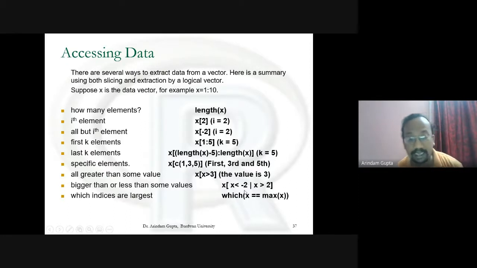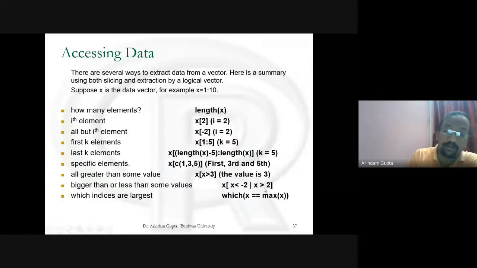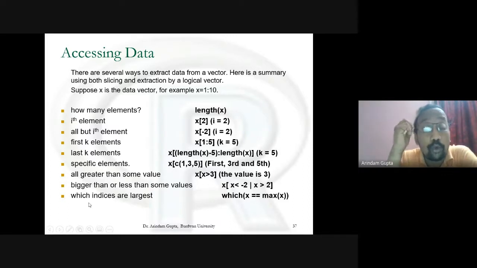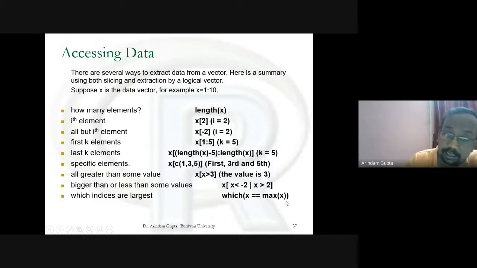Suppose we need values bigger than or less than some values: x within bracket x less than -2 or x greater than 2. This gives the values of x which are less than -2 or greater than +2. Suppose we want to know in which place the largest value is. Then type which within bracket x equal max of x. This is a very important part.